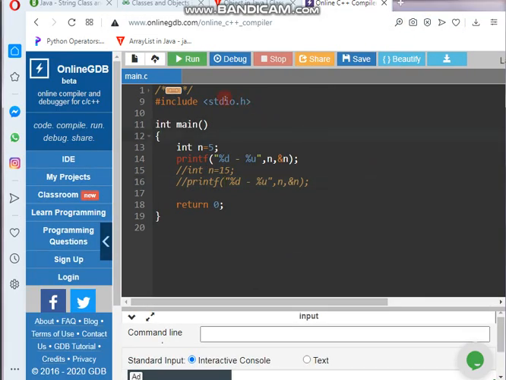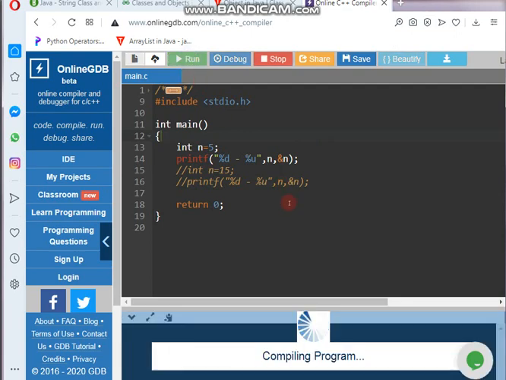Now in this case, students, let me compile and check the address of n, as well as the value of n. So it is compiling. Let's wait.